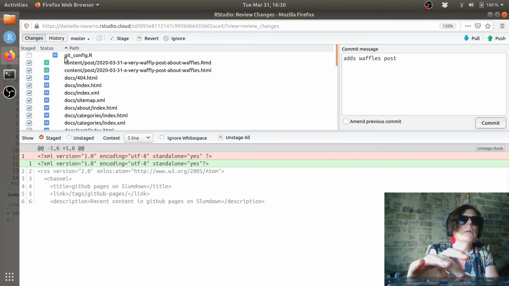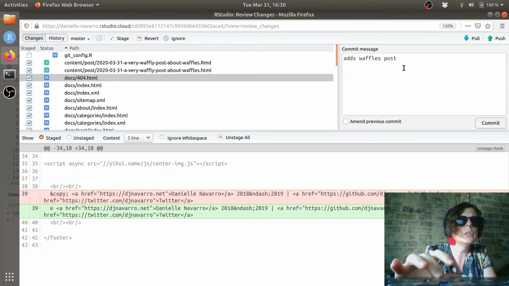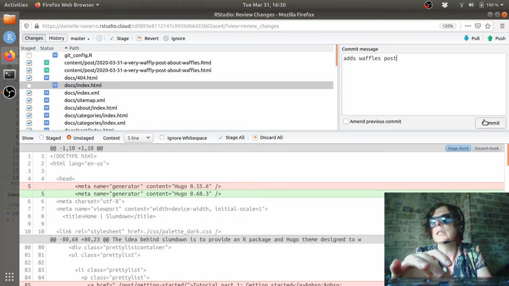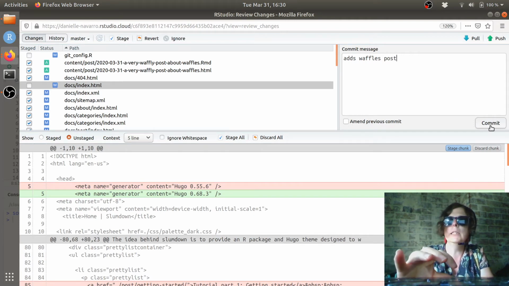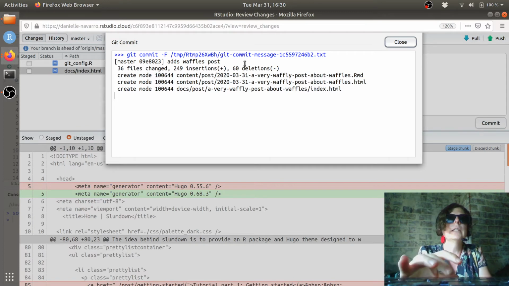so we can see the setup. Okay, yep, git config is not staged. Everything else is staged. That's actually what I want. My commit message is going to be adds waffle post. Okay, and for the sake of illustrating a point, I'm going to deliberately make a mistake this time and go commit and go aha.